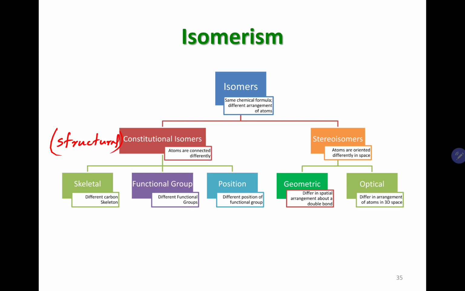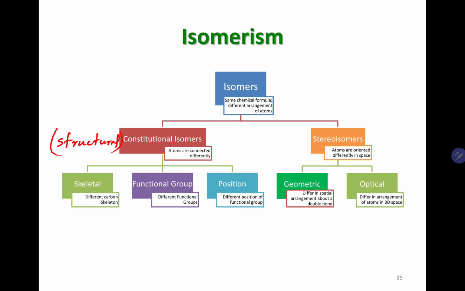Those isomers are known as stereoisomers. We are going to talk about them in much more detail in later chapters. Stereoisomers are of two kinds, geometric and optical.